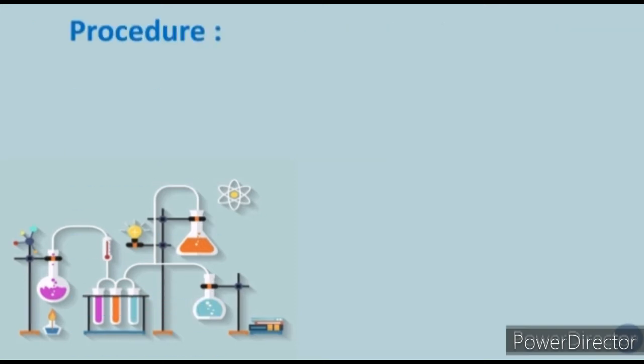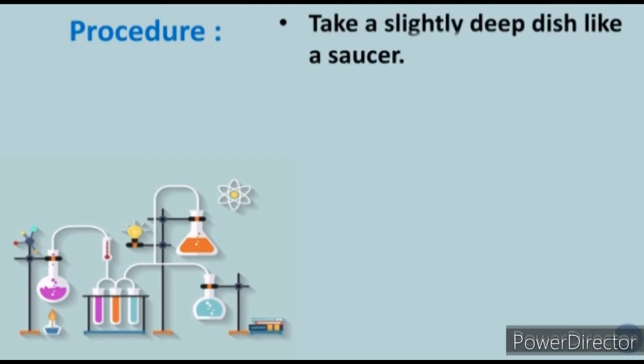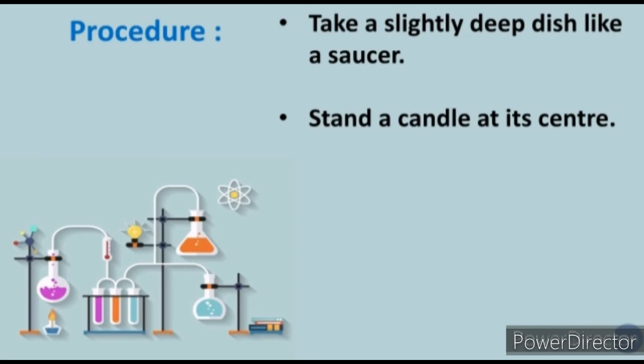What is the procedure? Now what do we have to do in this experiment? We have to take a slightly deep dish like a saucer, in the center of which we have to stand a candle. Then fill water in the dish.